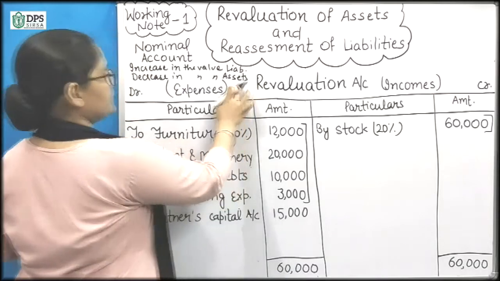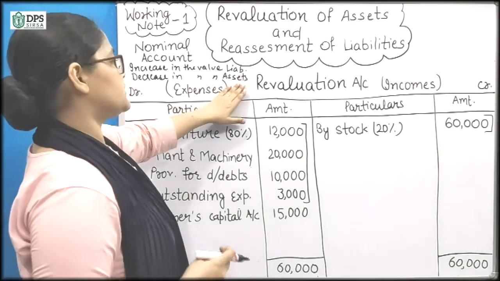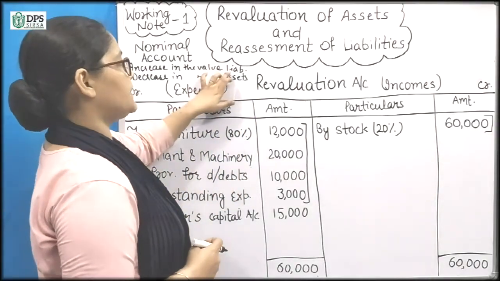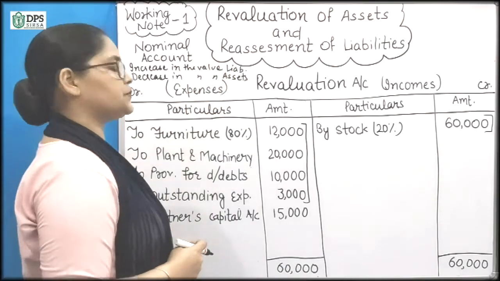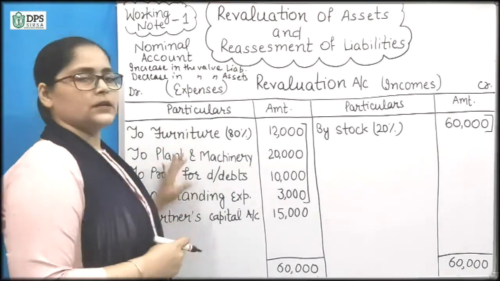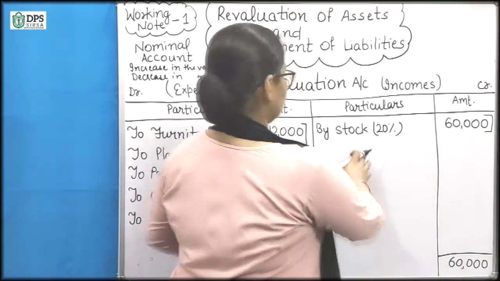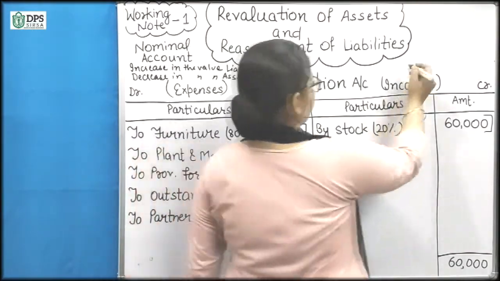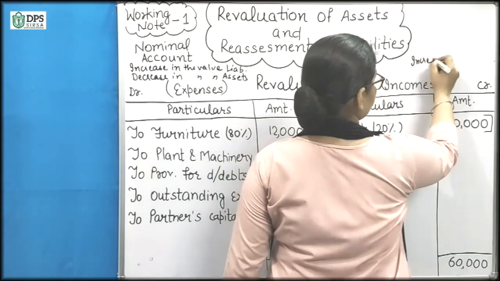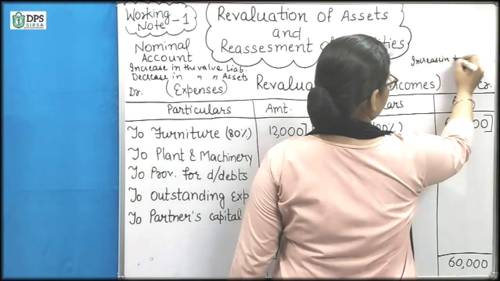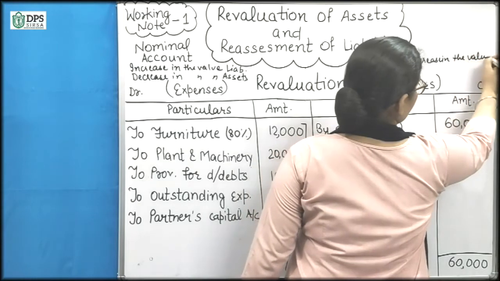If we have decreased the value of assets, we have loss, and if we have increased the liabilities, that also means we have loss. So we will write on this side. On the credit side, we will write increase in the value of assets.